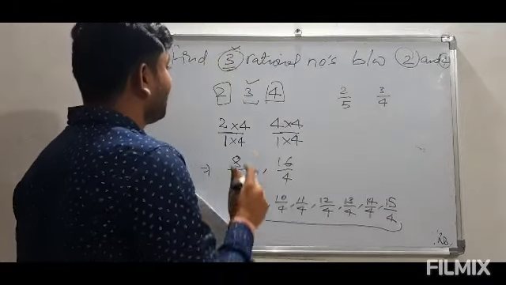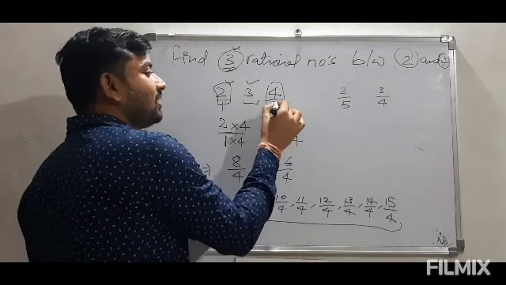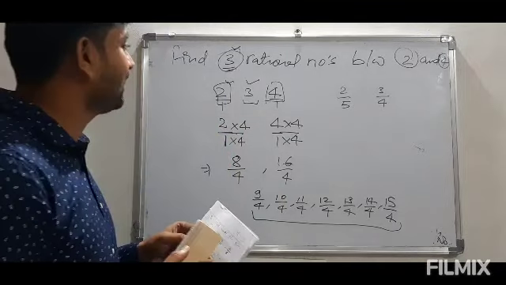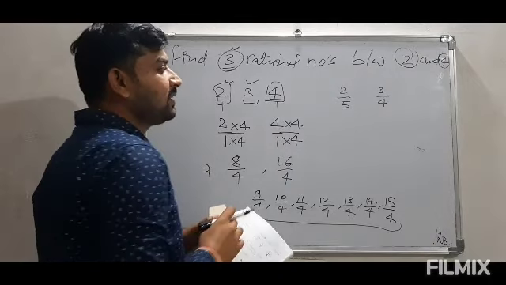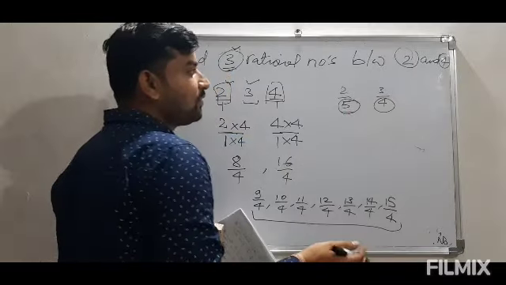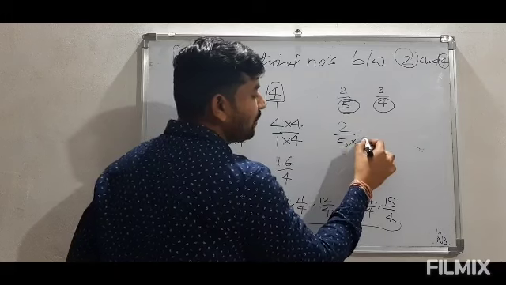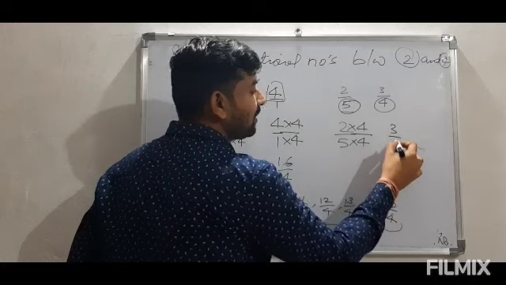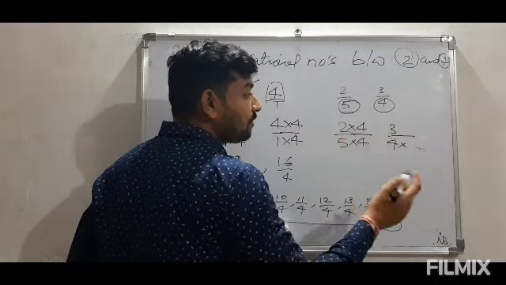Now the problem is that in this earlier question there was no denominator, so we have written 1. By default we can write 1 in the denominator of any integer. But here it is not 1 and they are unequal. So first thing which we have to do is make them equal. For this purpose we will be multiplying the denominators interchangeably, means we have to multiply the denominator of one number into the other number.